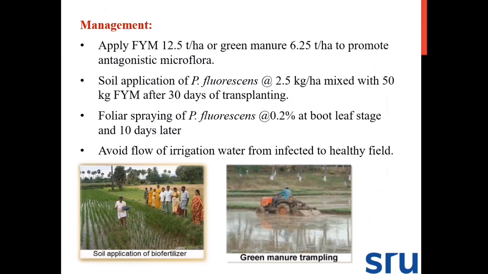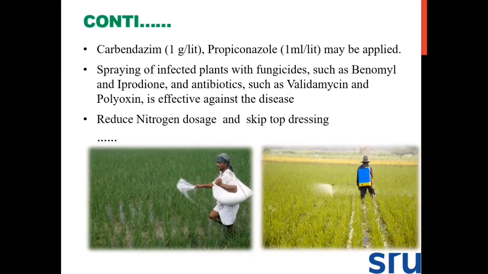Foliar spraying with Pseudomonas fluorescens at the rate of 0.2% at the boot leaf stage is recommended at a 10 day interval. Avoid the flow of irrigation water from infected to healthy fields, because the floating sclerotia will cause infection in the healthy fields also. That is why we need to avoid irrigation flow from infected to healthy plants.